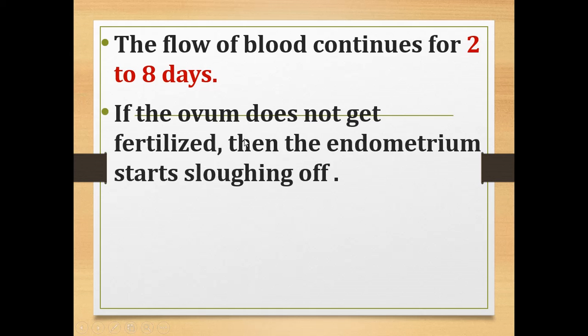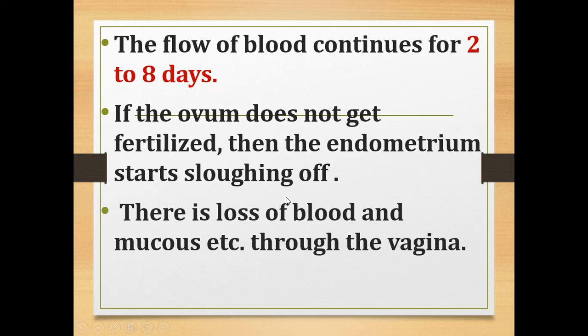If the ovum does not get fertilized, then the endometrium starts sloughing off. The endometrium helps the embryo to develop. Here the ovum is not fertilized, so the endometrium sloughs off and there will be a loss of blood and mucus through the vagina.